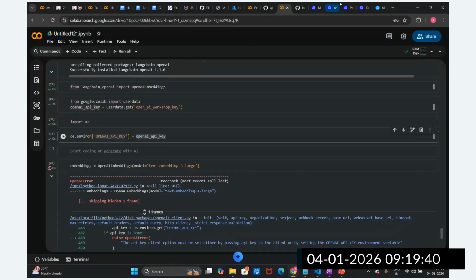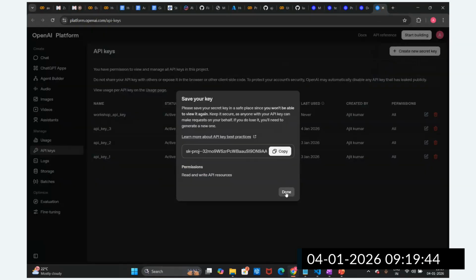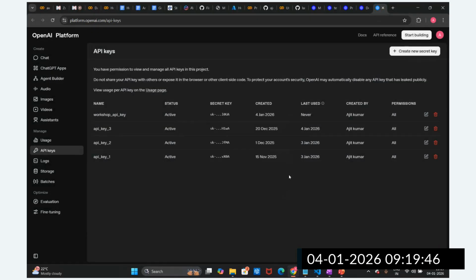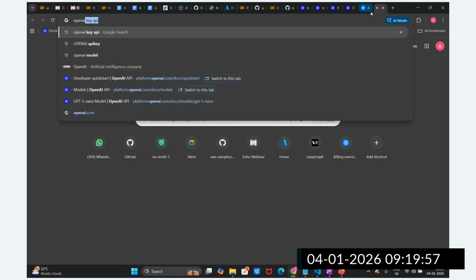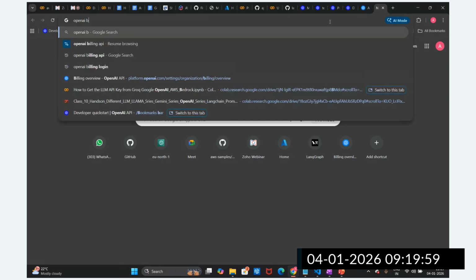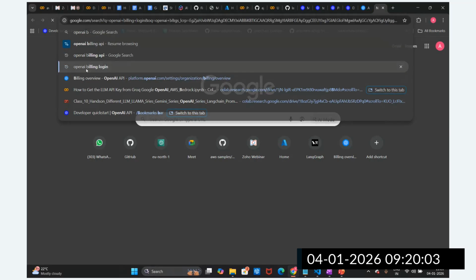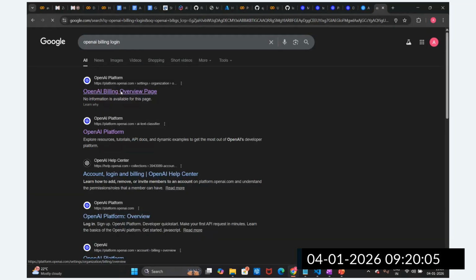But now guys, see, whenever you are utilizing the OpenAI key, there is billing associated. Initially, they had this free of cost, but these keys are not free of cost now, guys. So now we have to set up the billing. So, OpenAI billing. Let's go to the billing overview page.